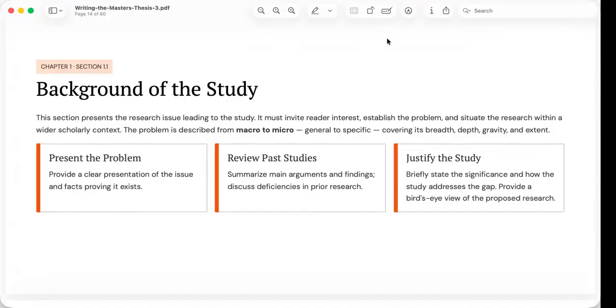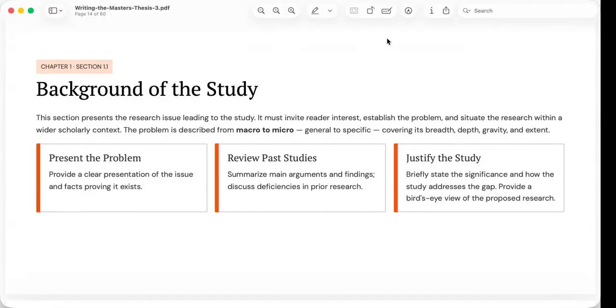By the time readers finish this section, they should understand not only what the problem is, but also why solving it matters. A useful principle mentioned is writing from macro to micro. This means beginning with a broader context before narrowing your discussion to the specific issues your study will address.